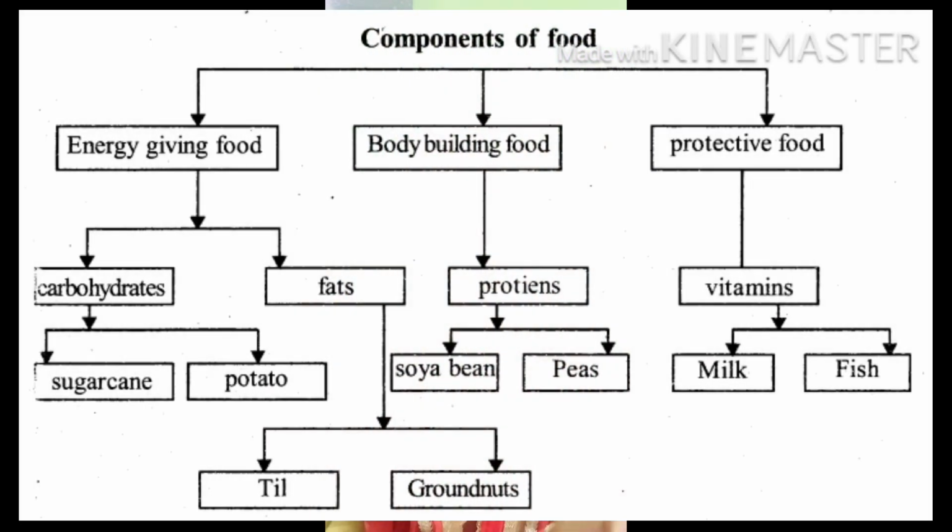Our body organs do different kinds of functions. We know that our hands help us to pick up things. Similarly, our legs help us in walking. Our heart pumps the blood to our body. Our lungs help us to inhale and exhale. So different body organs do different kinds of functions, and they require a different nutrient for each function. So nutrients are the components which are required by the body for its proper functioning.